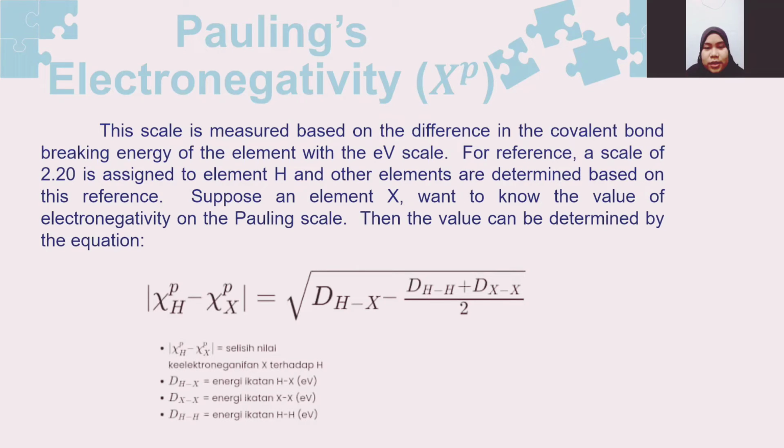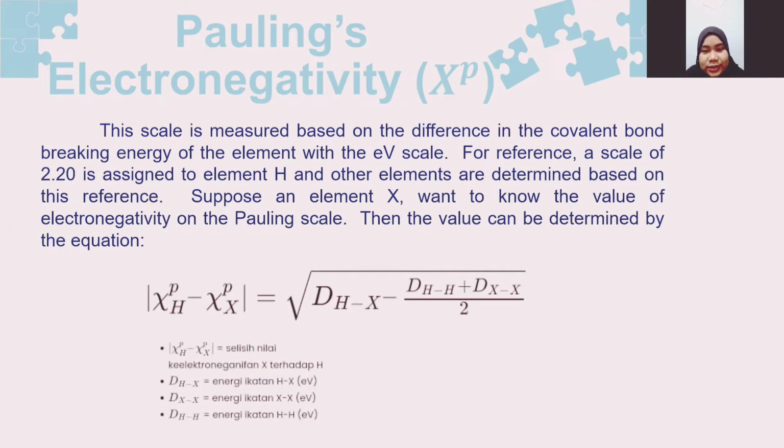So you can see the slide on Pauling's electronegativity and the symbol XP. The scale is measured based on the difference in the covalent bond breaking energy of the element with the electron point scale.